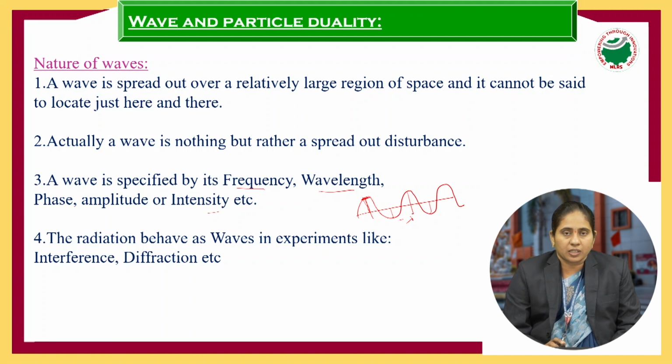A disturbance created in a medium is a wave. The terms which can describe the wave are known as frequency, amplitude, intensity, wavelength, etc. So the experiments are called interference, diffraction, reflection, refraction. These are the experiments on light properties, which show what is known as wave behavior.